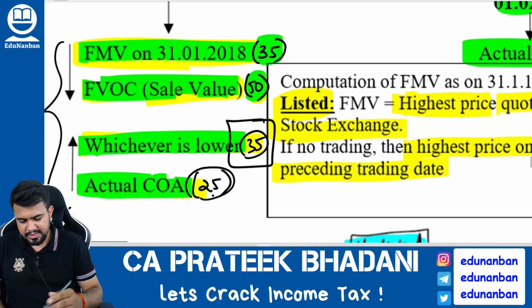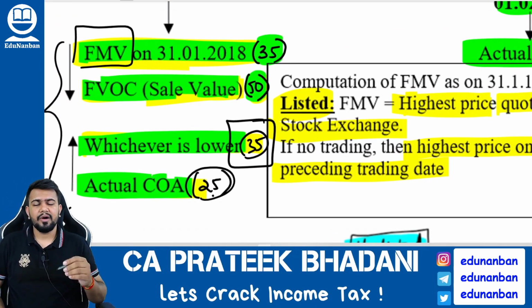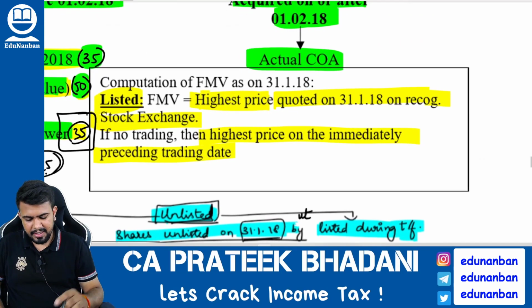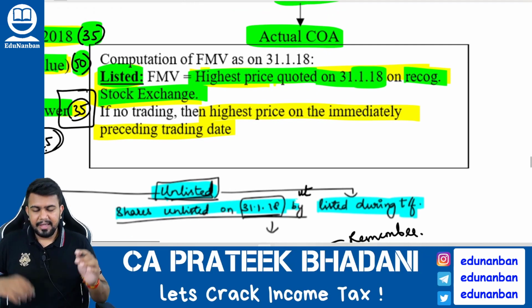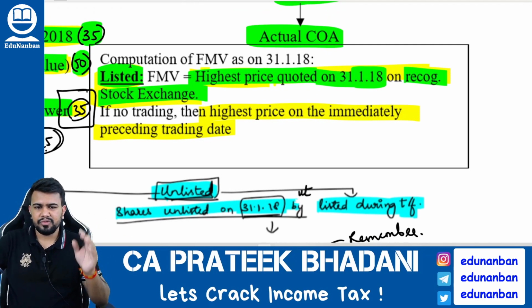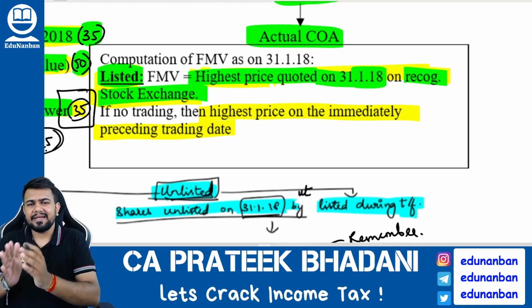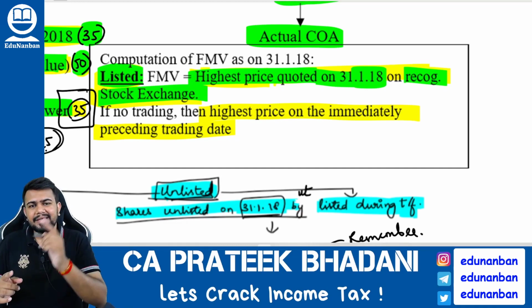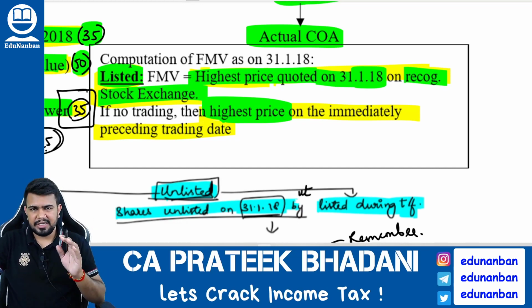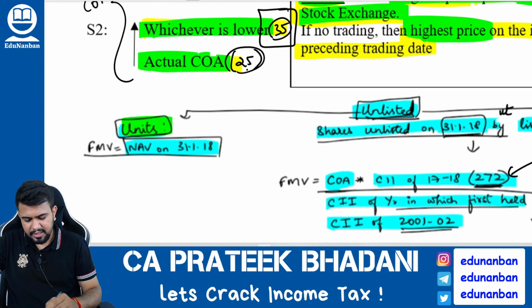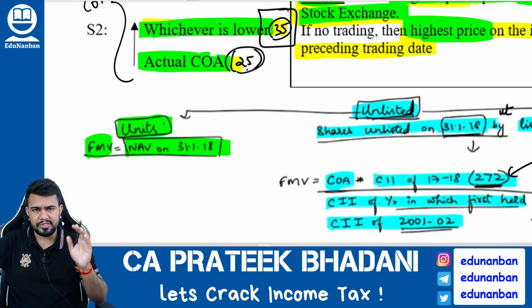Now comes the question, sir, how to calculate this fair market value? Very simple. In case of listed security, fair market value will be the highest price quoted on 31/1/2018 on the recognized stock exchange. And if no trading took place on 31/1/2018, then see the preceding date on which trading has taken place. On that day, whatever was the highest price will become the fair market value for this section. Next, what about units? In case of units, fair market value will be the NAV of unit as on 31/1/2018.